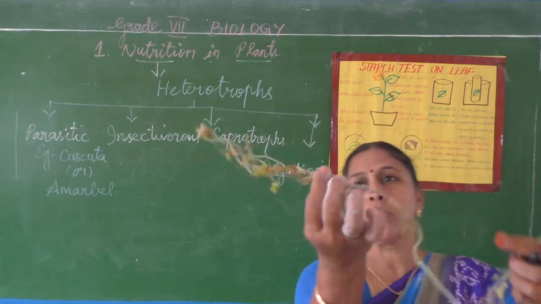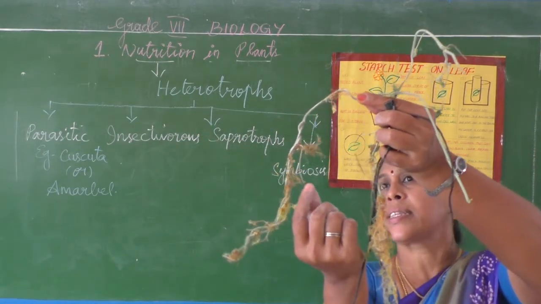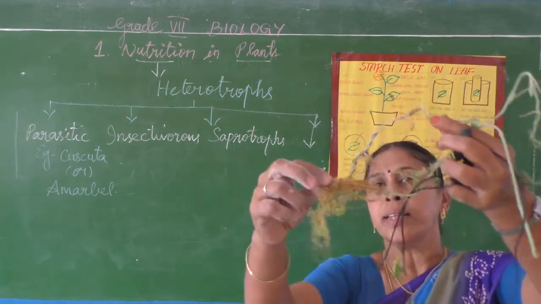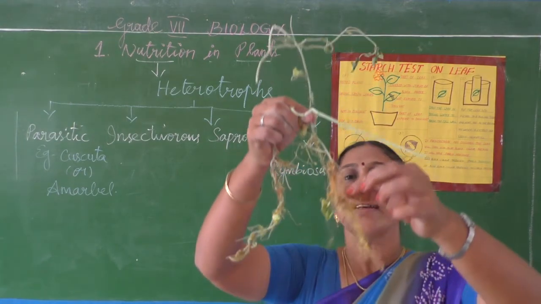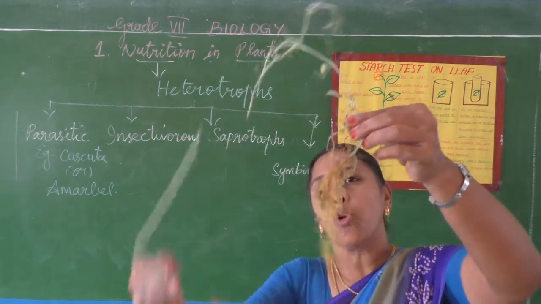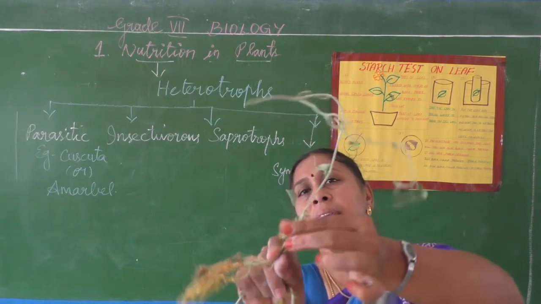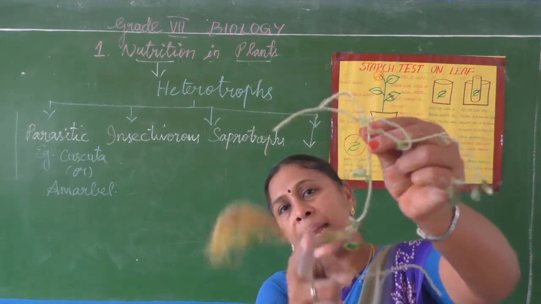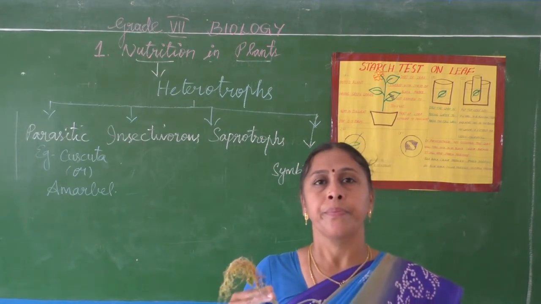See, in this also, it has climbed. See the thread-like structures, it has climbed on the other plant. So, these Cuscuta have a parasitic mode of nutrition. It depends on other plant. This is green in color. So, this climbed on this green plant for their nourishment.